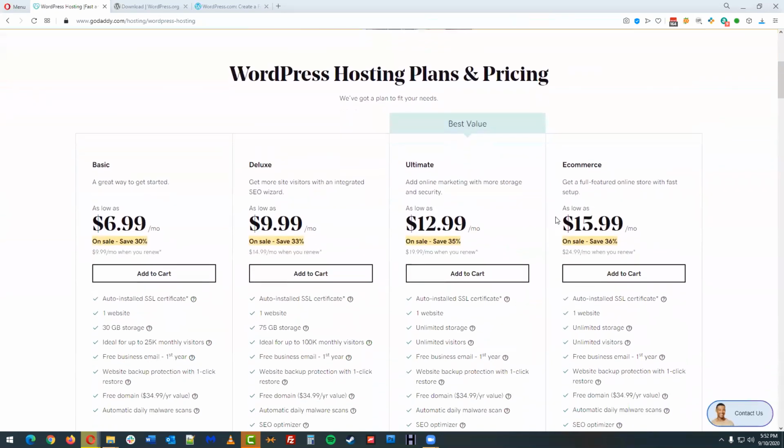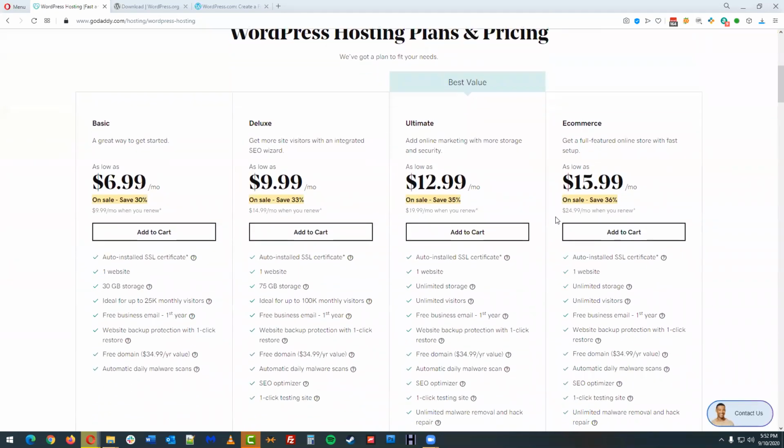Up top here, they have 4 different entry-level hosting plans. All 4 of these are specific to WordPress, and will give you a real quick and easy way to get it installed and up and running. If this is your first site and it's going to be a relatively small site, it's fine to go with this basic level. You can jump up in plan levels if you want. But the one common factor about all of these is that they only accommodate one website.